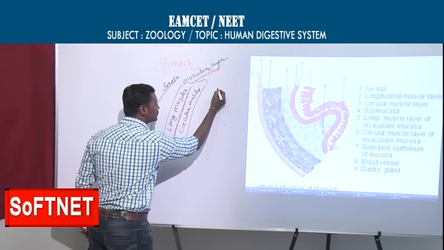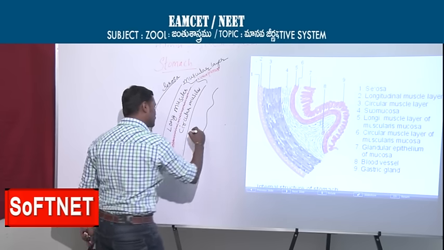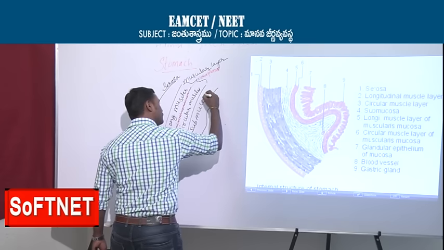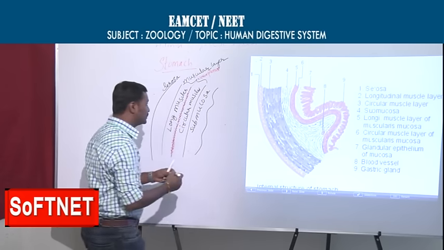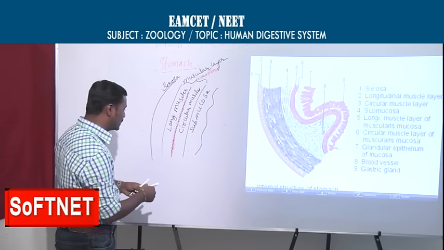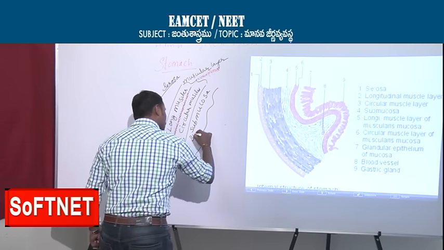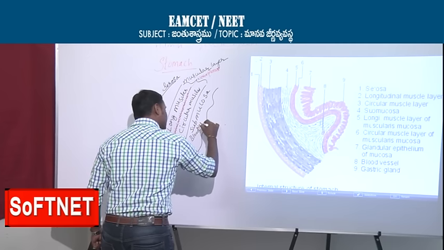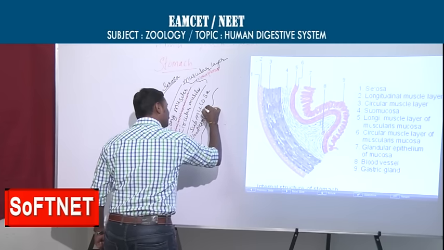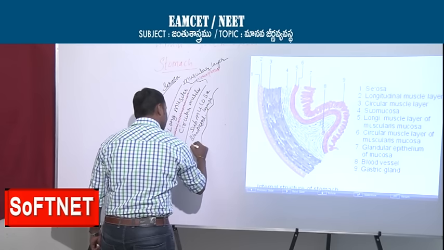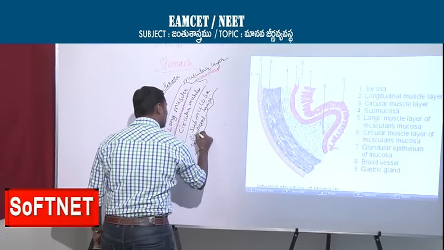After the circular muscles, there is a layer called the submucosa. Generally this is a very important layer, because here there are blood vessels, lymph vessels, and nerve connections.